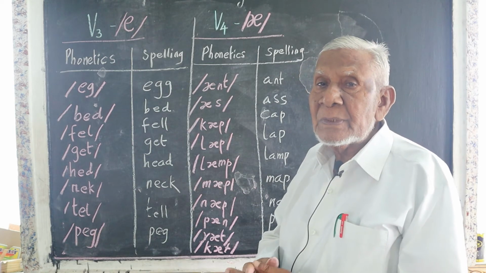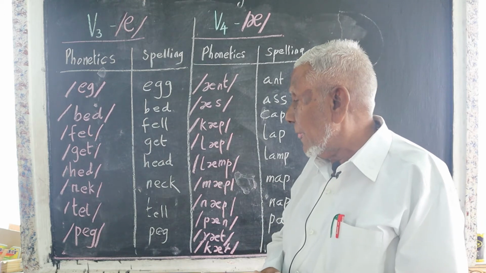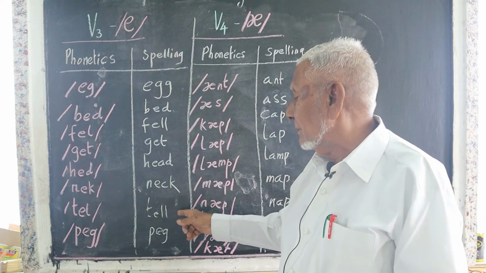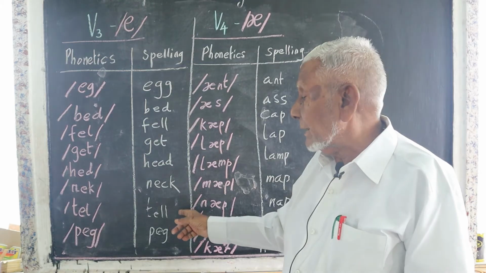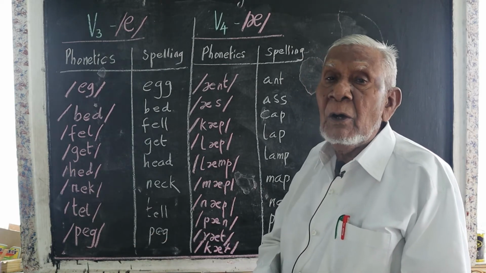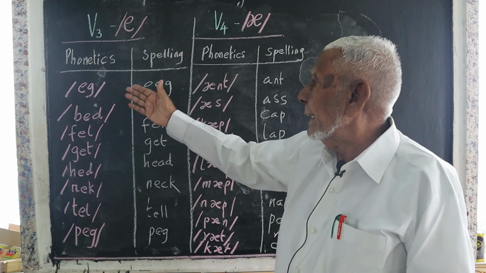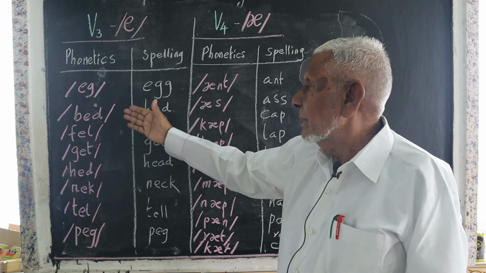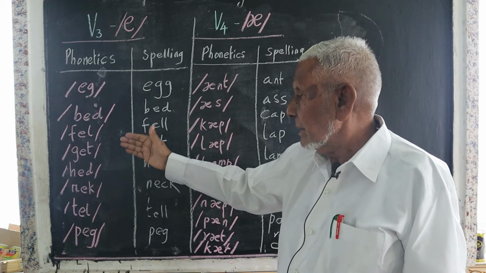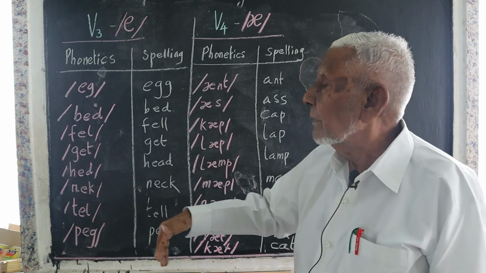The neck is between the head and the body. Tell, T-E-L-L. Tell me a story. Peg. Give me a peg of syrup. Egg, bed, fell, get, head, neck, tell, peg.